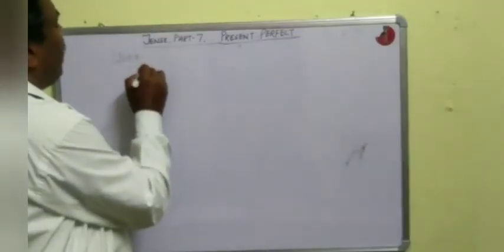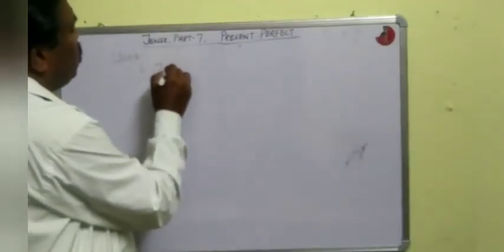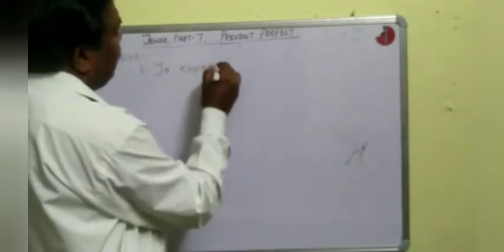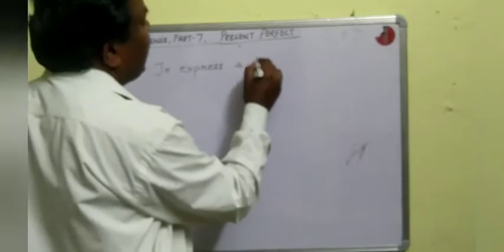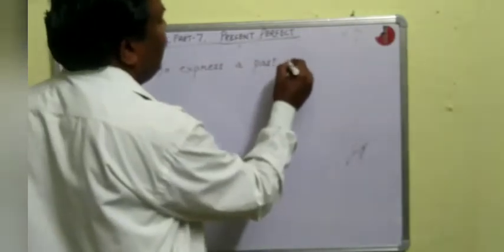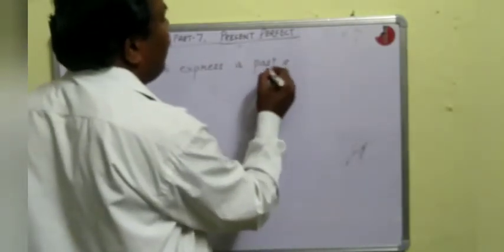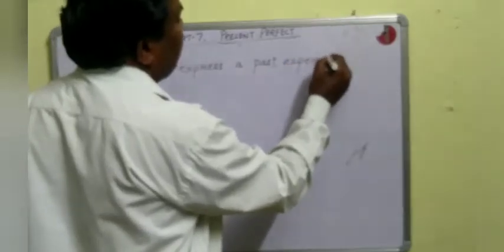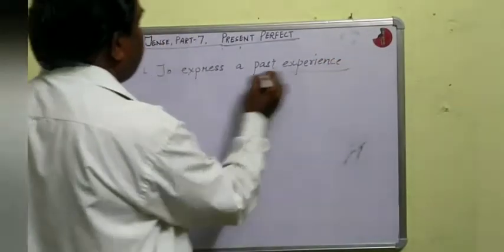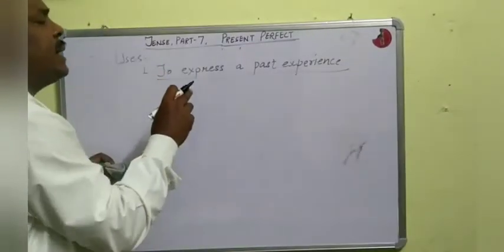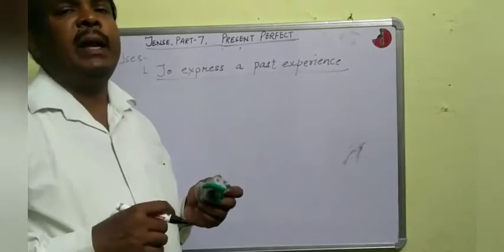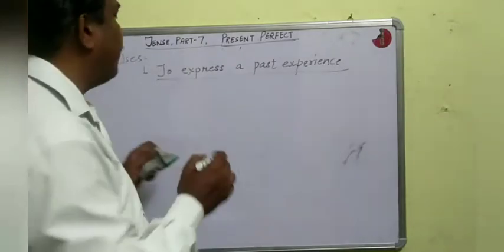Okay. Number one, to express a past experience. Is it clear? To express a past experience, we shall use present perfect tense. Okay. Example.